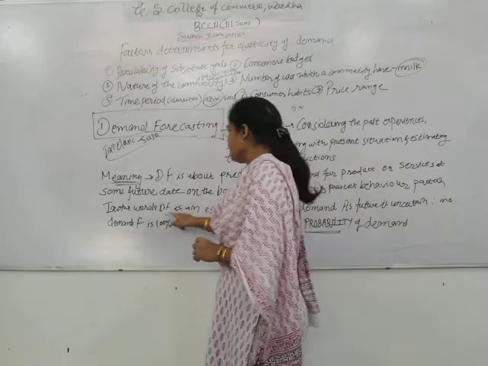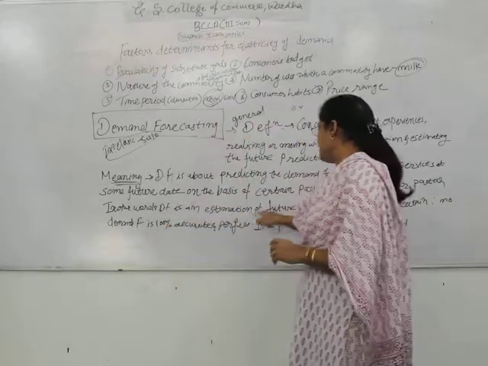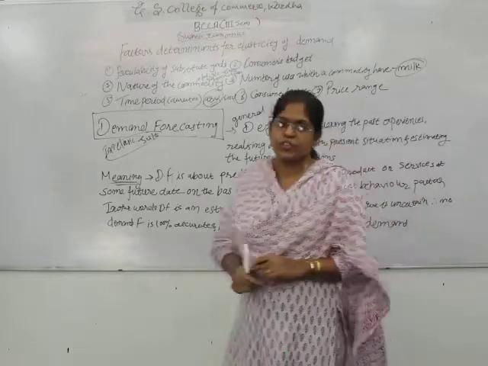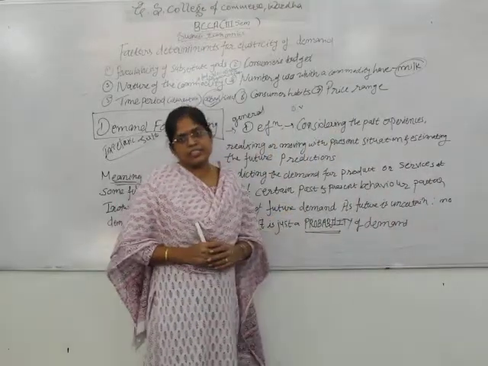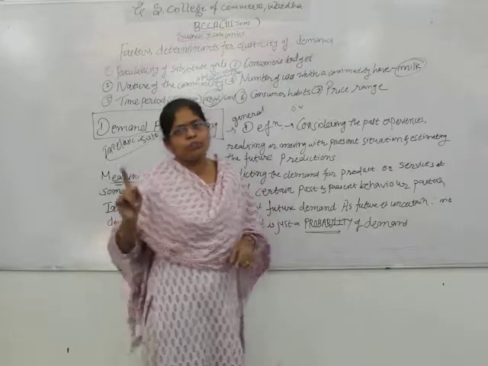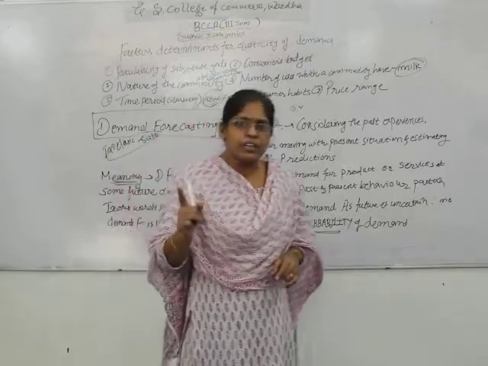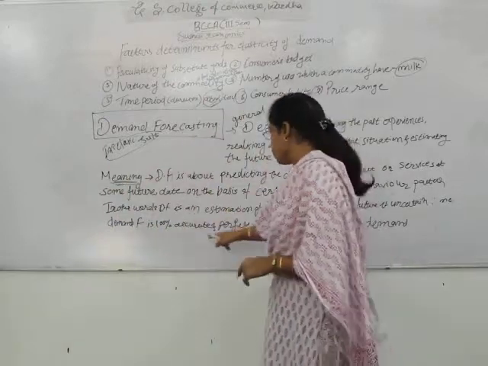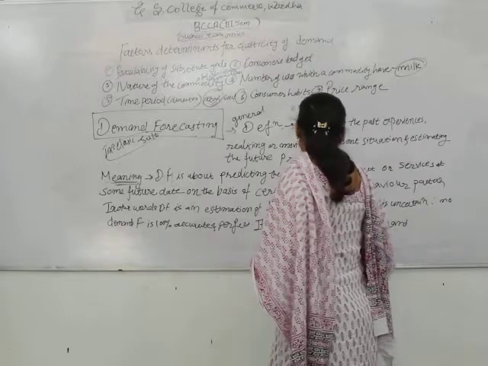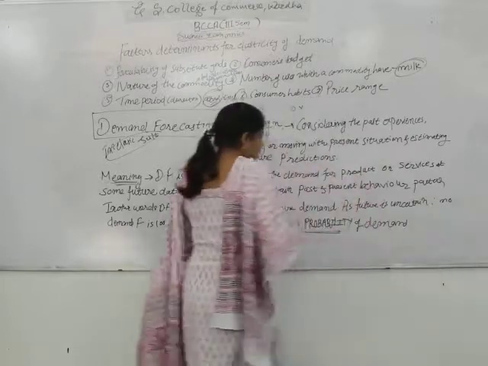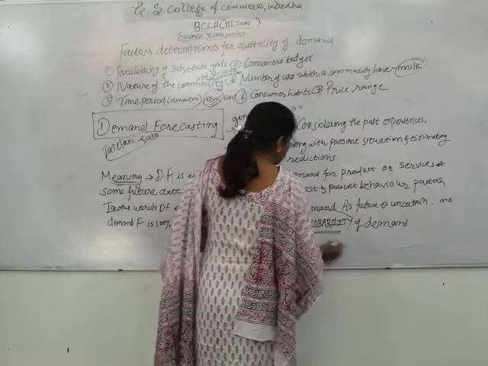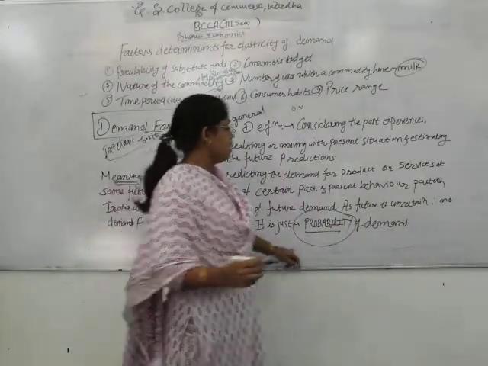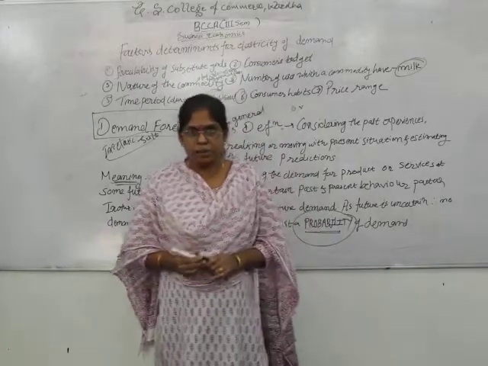So, in other words, demand forecasting is an estimation of future demand. As the future is uncertain, therefore no demand forecasting is perfect and accurate. Again and again, it is a prediction, it is an estimation. So it is just a probability of demand. What is that? It is just a probability. This is one of the important words for this definition. It is just a probability of demand.